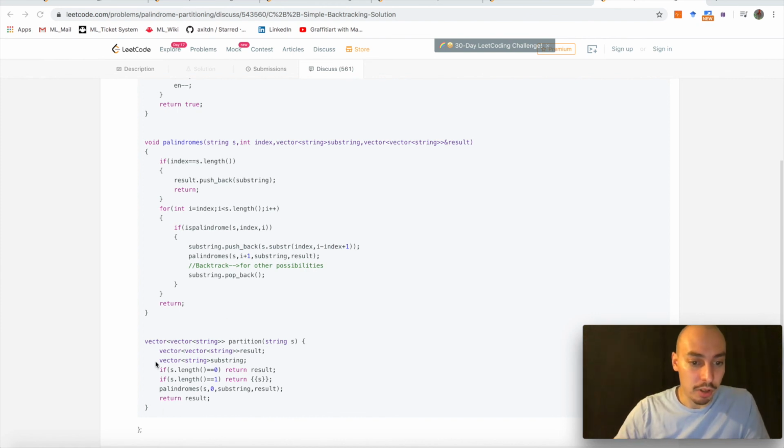And the setup and call basically all takes part here in partition. We set up an empty vector of string result, set up an empty vector of string substring, and call palindromes with our input string, the index 0, the substring, and the result.